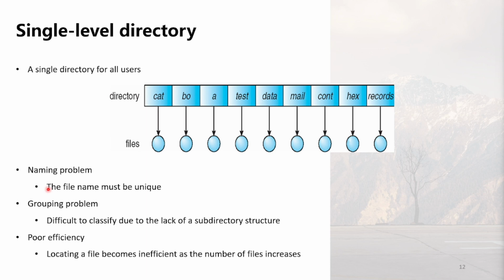Since all the files exist at the same directory level, each file must have a unique name. This can lead to difficulties when many users are trying to save files with common names like homework.docx or one.pdf.